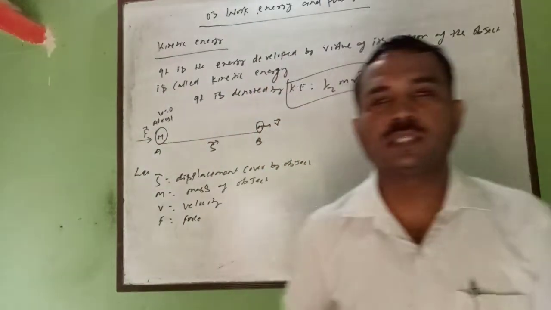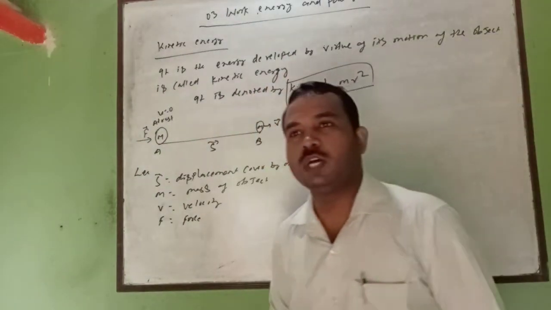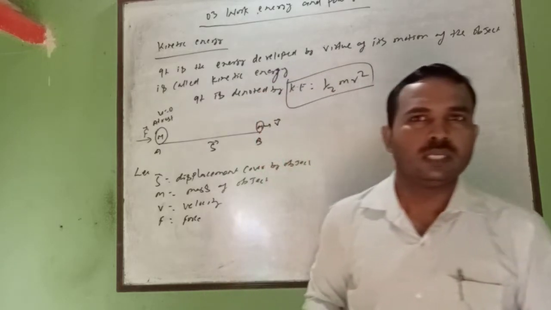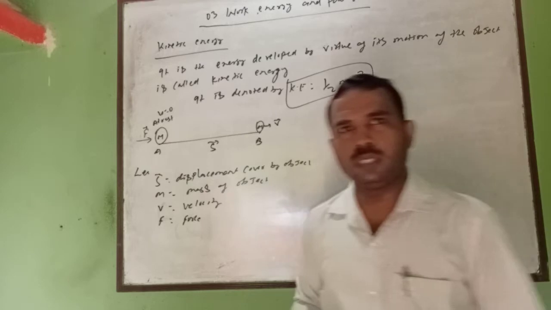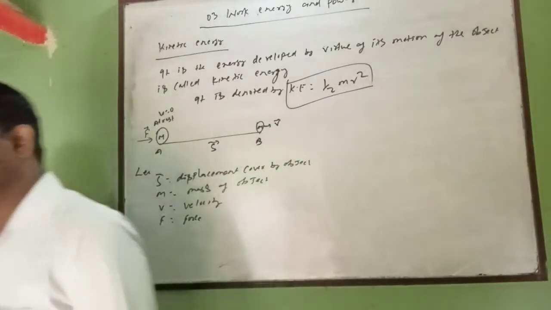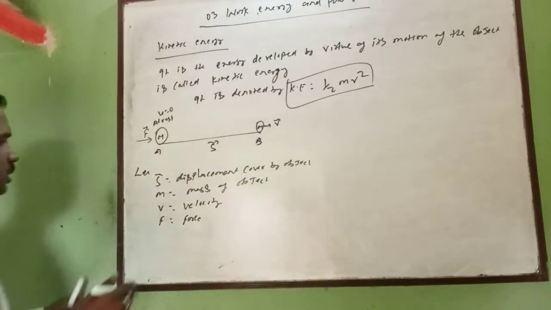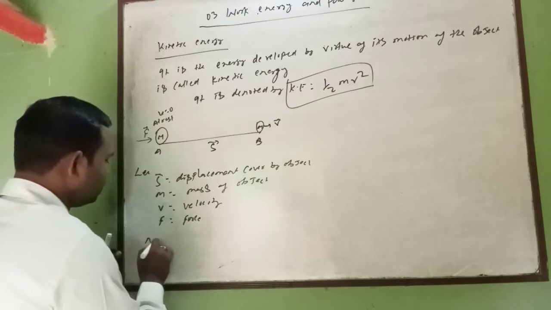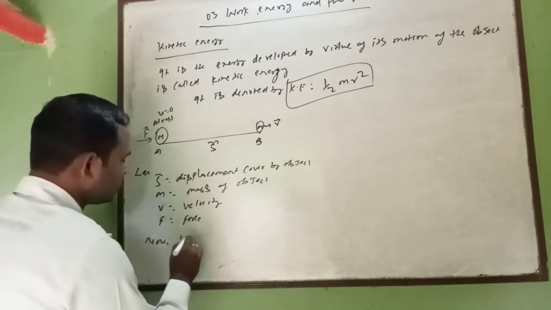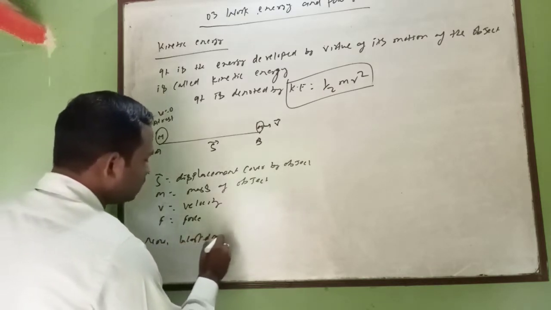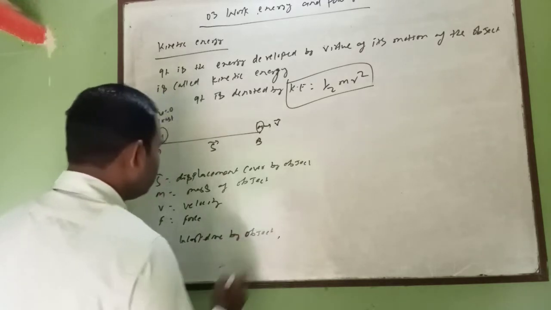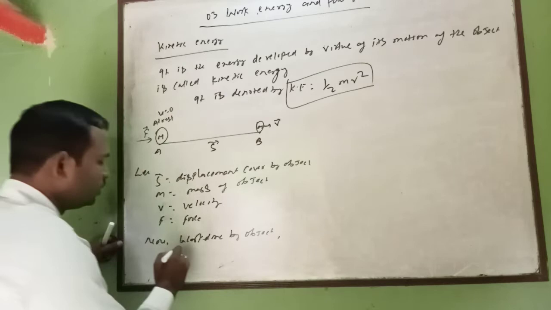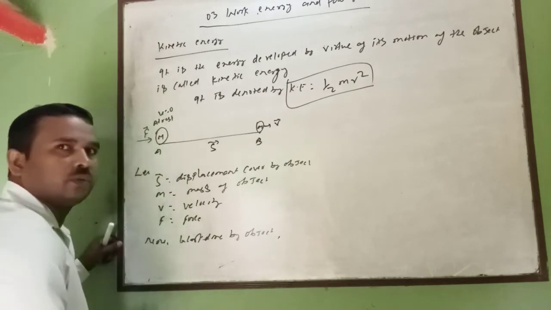Whenever it moves from one point to another, what will be the work done by the object? You know that work equals force into displacement.